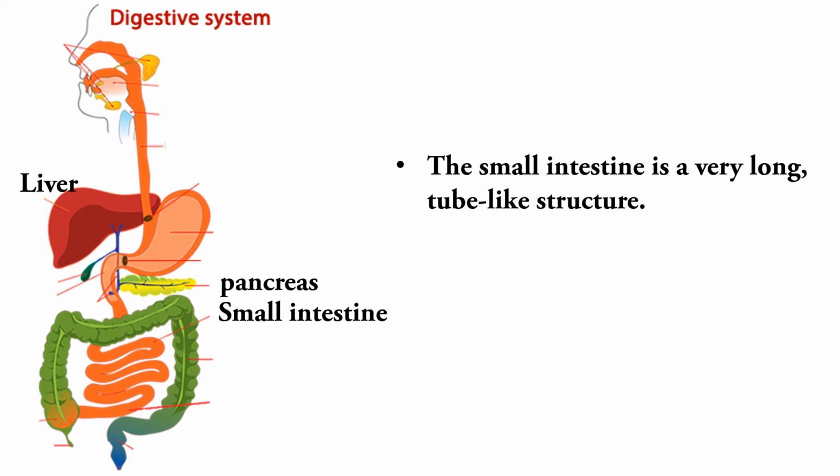In the small intestine, the food is converted into liquid form and all the nutrients present in the food are in a simpler form. These nutrients are now absorbed by the walls of the small intestine. Blood vessels present in the walls of the small intestine carry these nutrients into all parts of the body.